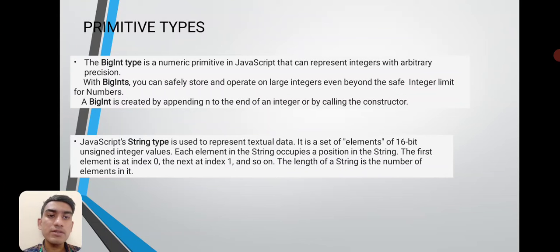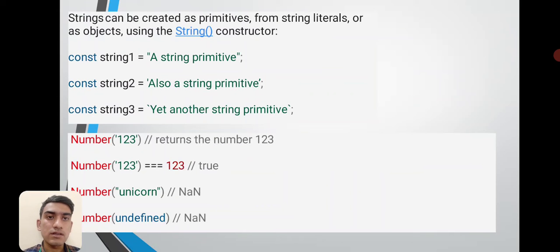So the string type is used to represent textual data. It is a set of elements of 16-bit unsigned integer values. Each element in a string occupies a position in the string. The first element is at index 0, the next is 1, and so on. The length of a string is the number of elements in it. A string can be created as a primitive or by using the String constructor. This is an example: const string1 is a string primitive, const string2 is equal to a String object.